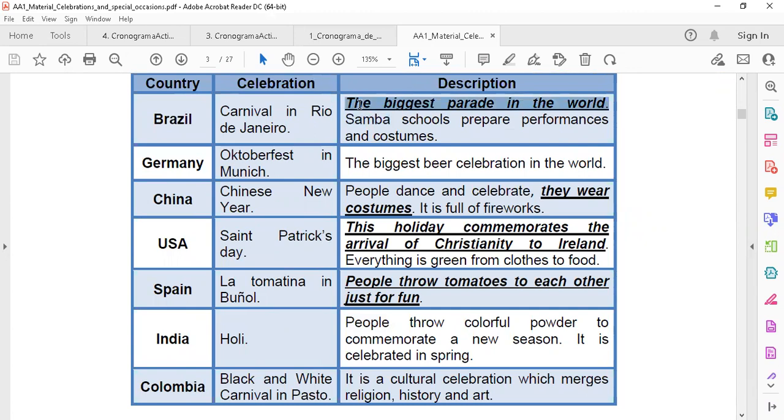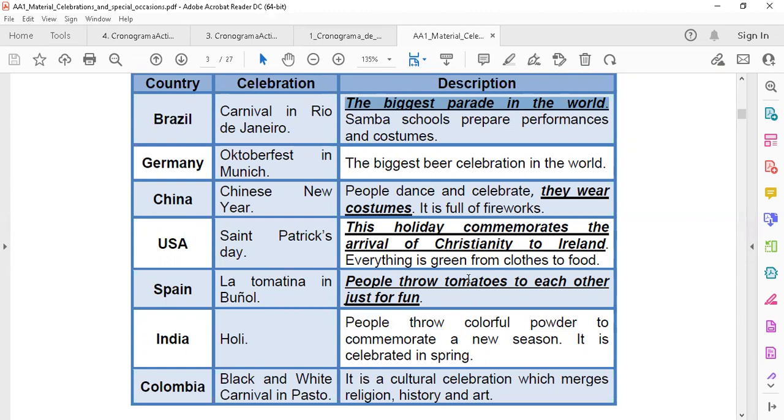Remember that in English That Works Too, you learn how to use the comparative, and that's a superlative form, the biggest parade. What people wear, remember that you have to fill in one of the cells what people wear. People dance and celebrate. They wear costumes. The biggest beer celebration in the world. This holiday commemorates the arrival of Christianity to Ireland. Everything is green, from clothes to food.